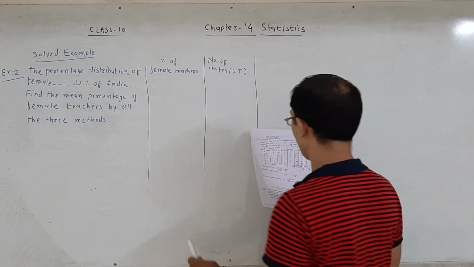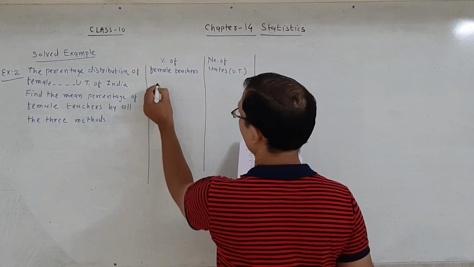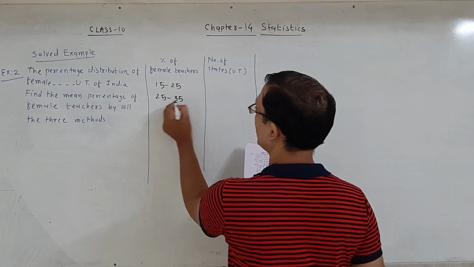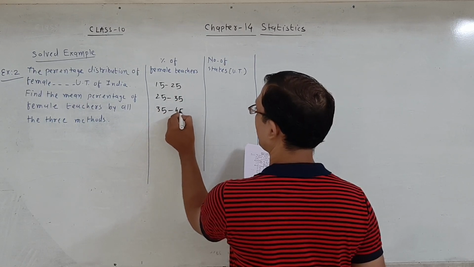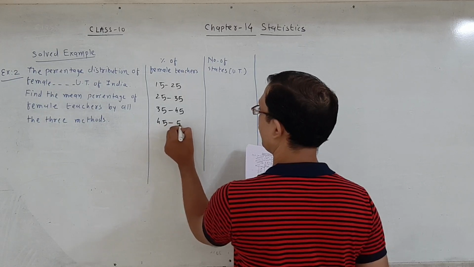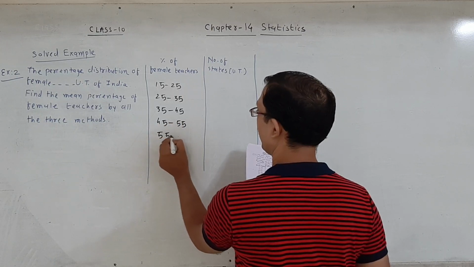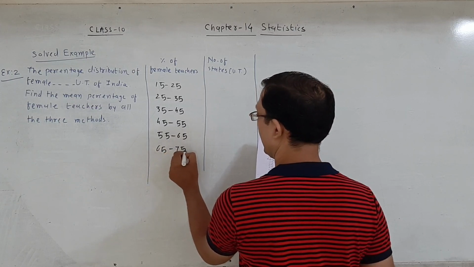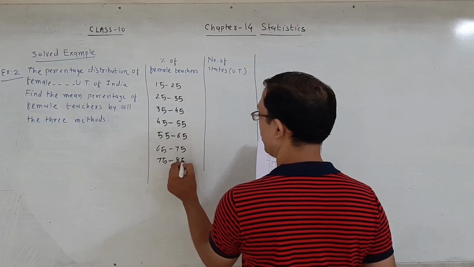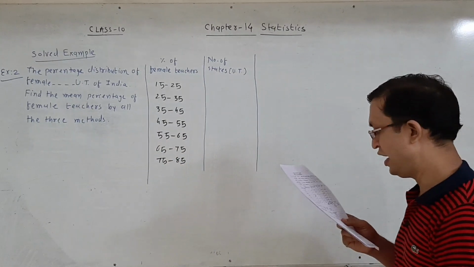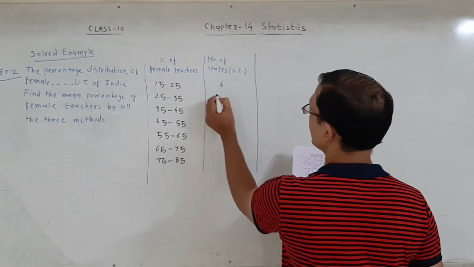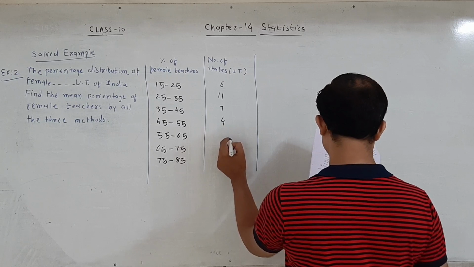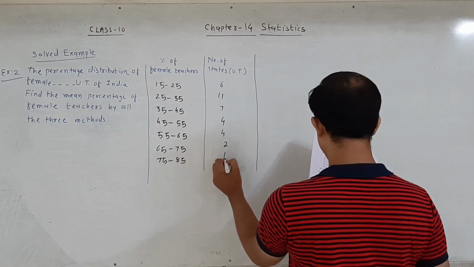Here the groups of the data are 15 to 25, 25 to 35, 35 to 45, 45 to 55, 55 to 65, 65 to 75 and 75 to 85, and the frequencies are 6, 11, 7, 4, 4, 2 and 1.